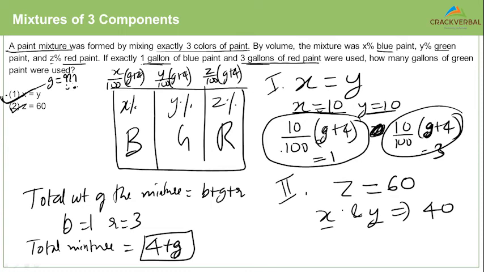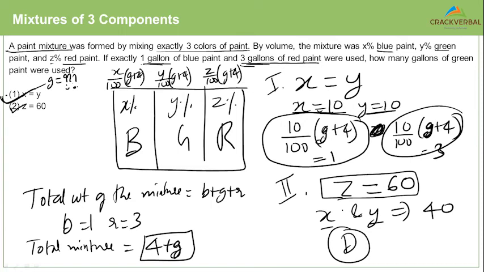That's what I meant. Okay, that's my bad. Okay, thanks. The second statement, I think Z equal to 60, I know red. Since I know the number of gallons of red, I'll always be able to find out the value of green. Correct. That's why the answer is D here.